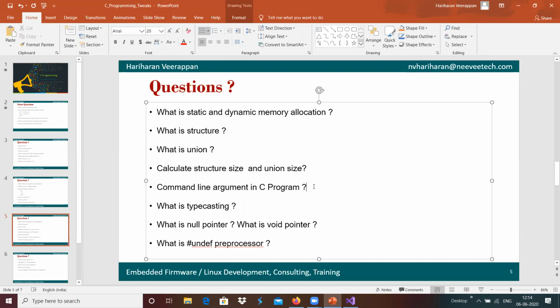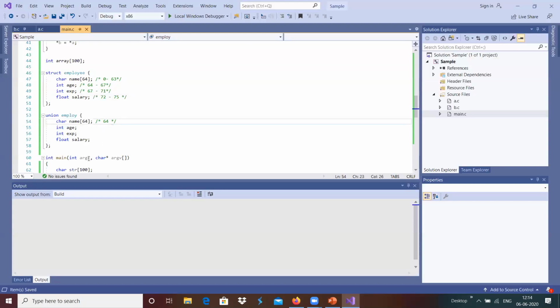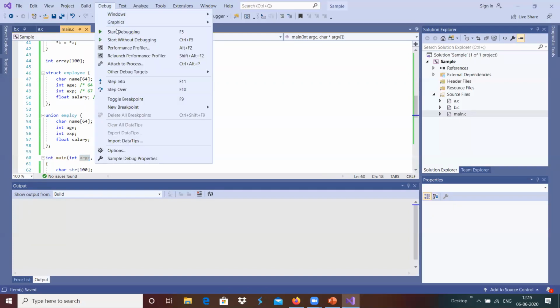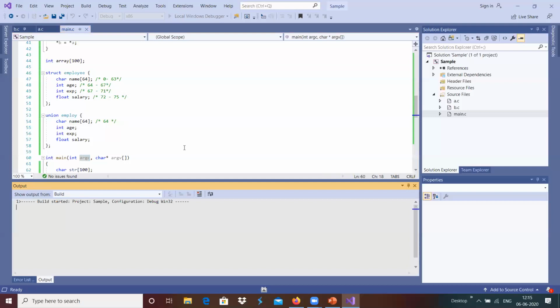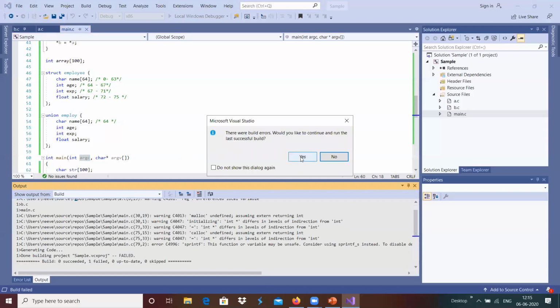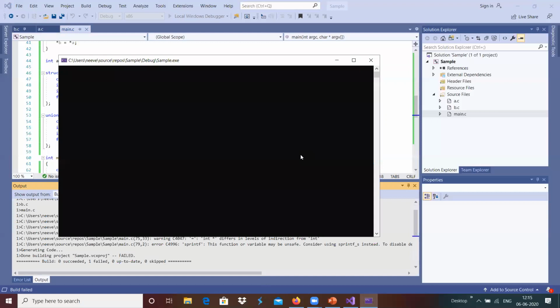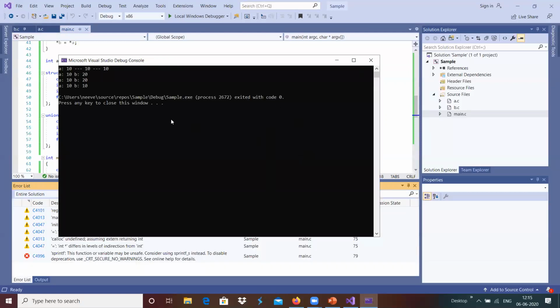And in the case of command line arguments, we can use something like int argc and argv. argc provides the argument count, the number of arguments, and argv provides the values of the arguments.